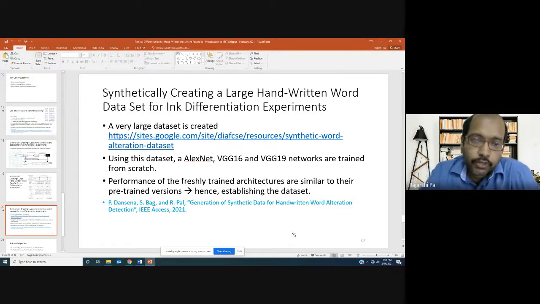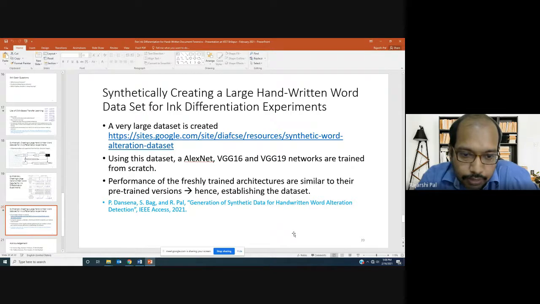Once again, after training on this large dataset, fine-tuning was done using the small dataset like earlier, because we want an apple-to-apple comparison, and then we evaluate on the same small dataset.